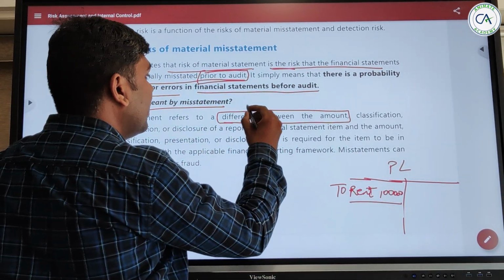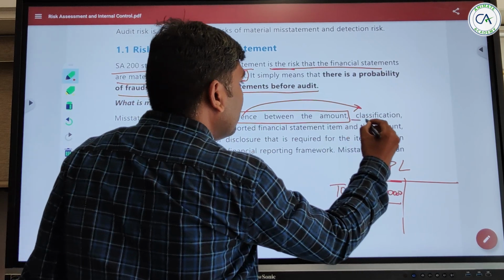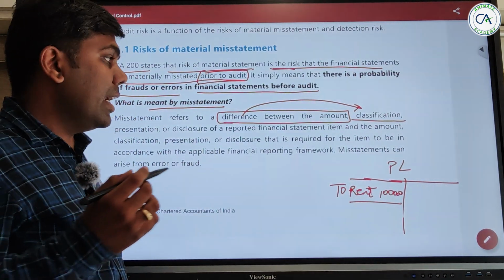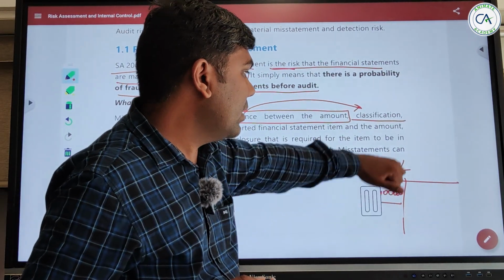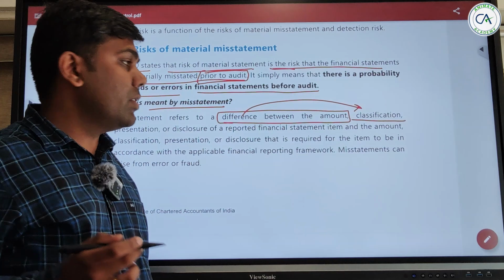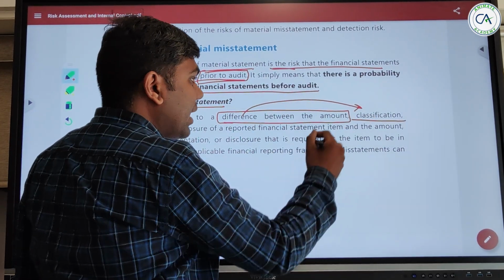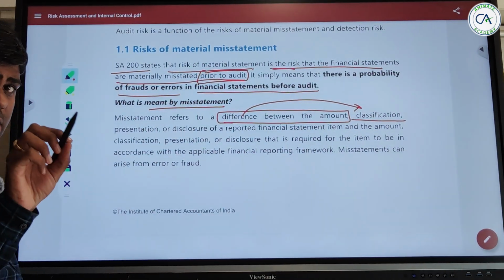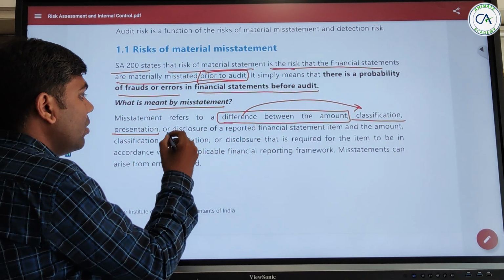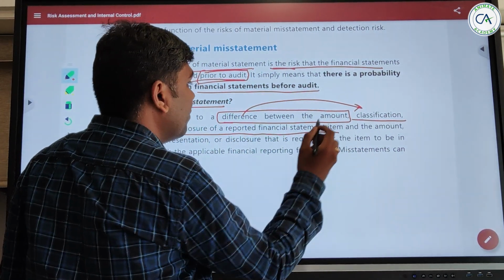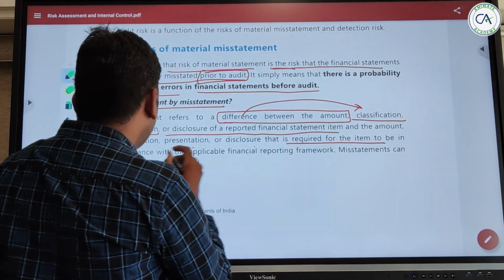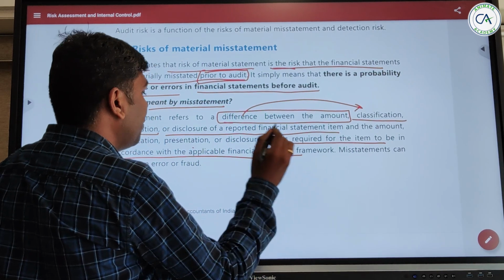Now there is also a difference of classification, right? You have purchased furniture that should have been under furniture and fixture, but you have written it under plant and machinery to gain benefits. That is also a difference of classification, and that also comes under misstatement. It covers presentation or disclosure of a reported financial item, where the amount, classification and presentation required for the item should be in accordance with the applicable financial reporting framework.